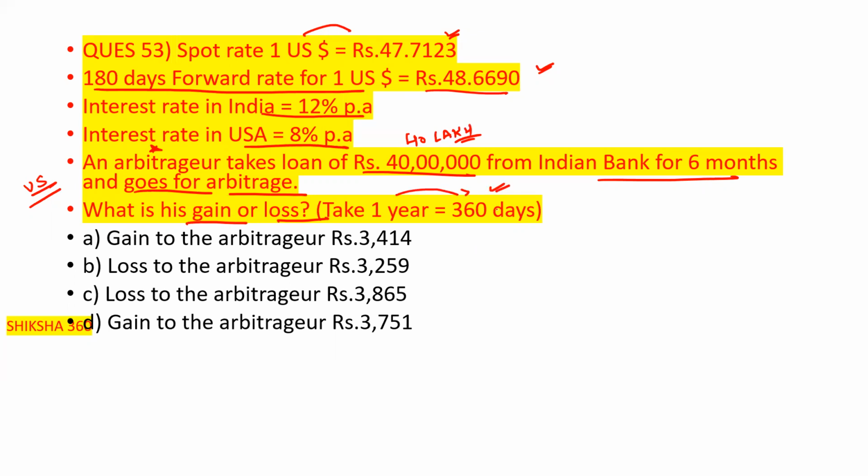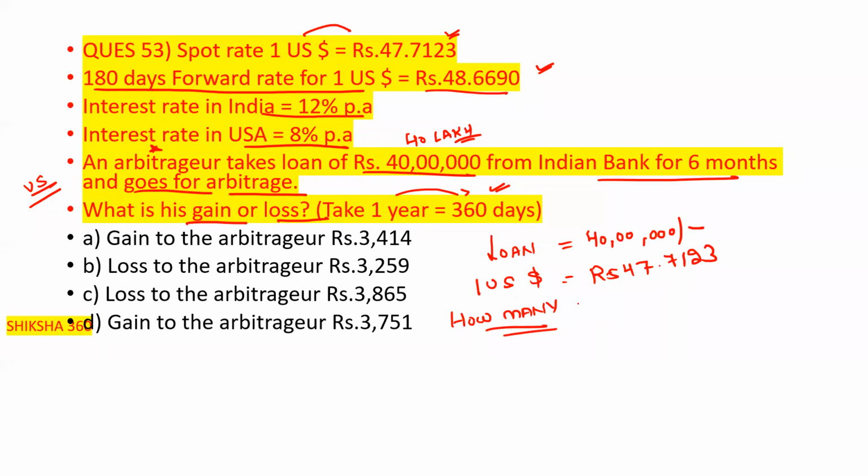First of all, the person takes a loan of rupees 40 lakh. The present spot rate for $1 is 47.7123. First we have to find how many dollars it will become.